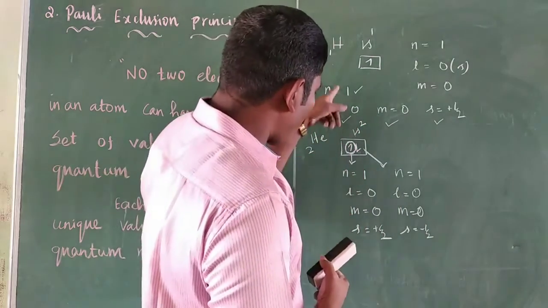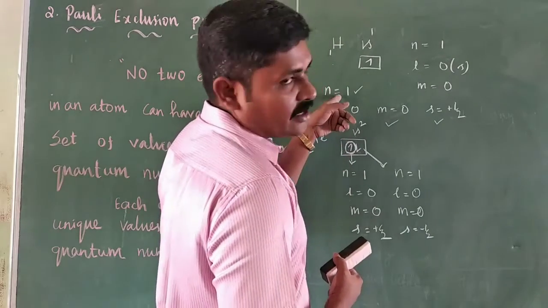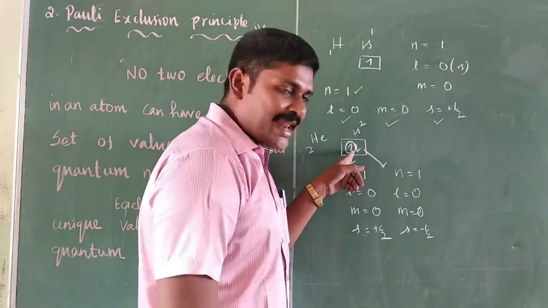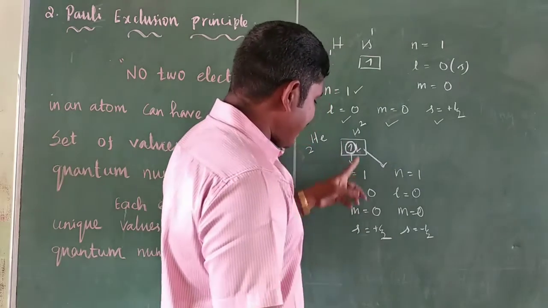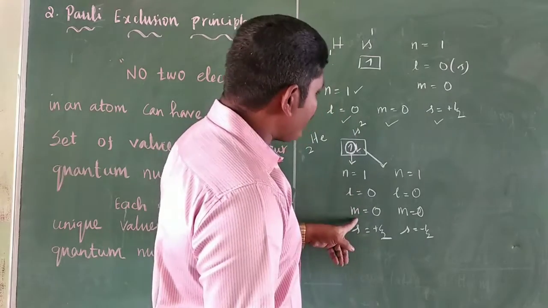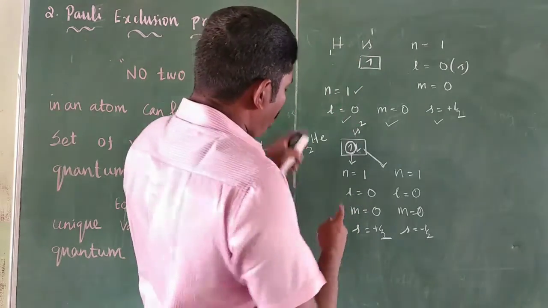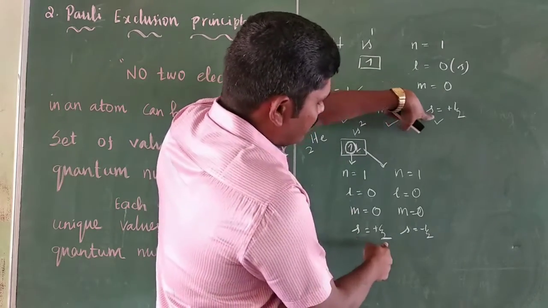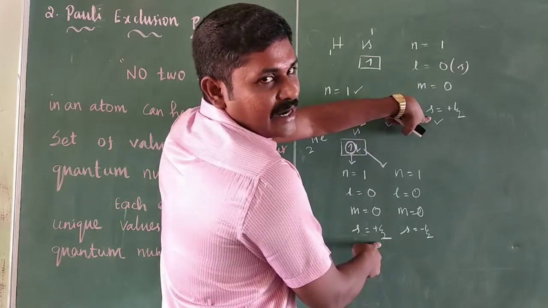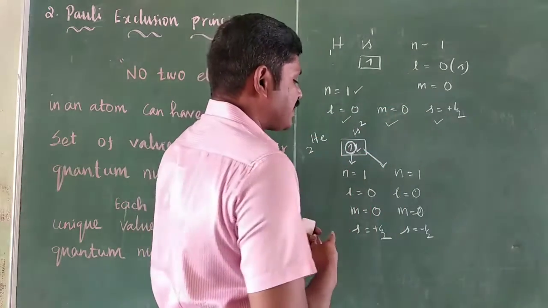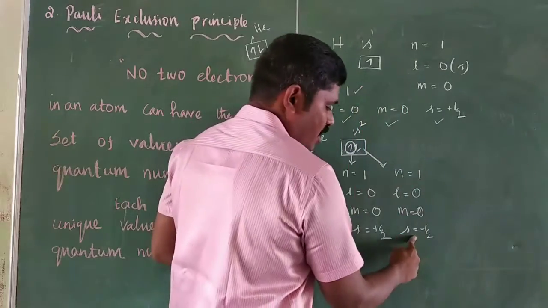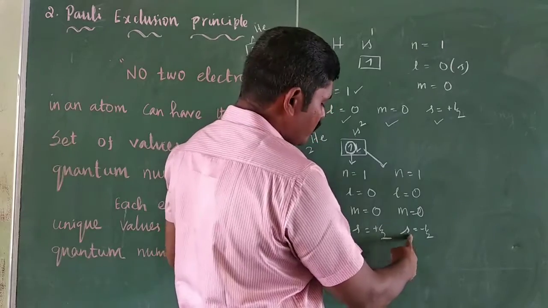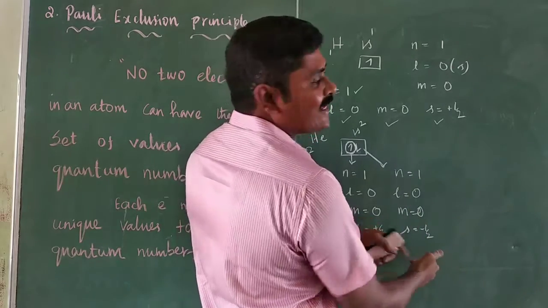The first electron in helium has the same 4 quantum numbers as the hydrogen atom: n equal to 1, l equal to 0, m 0, s equal to plus half. But the other electron has a different spin quantum number. So plus half, minus half.